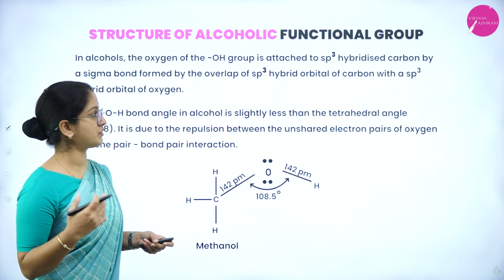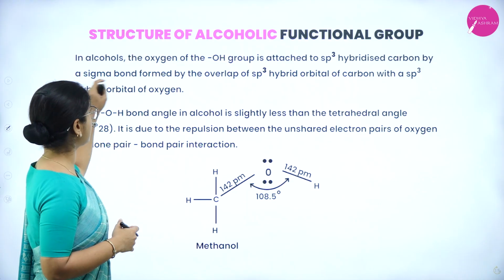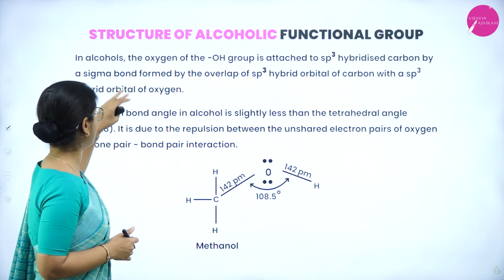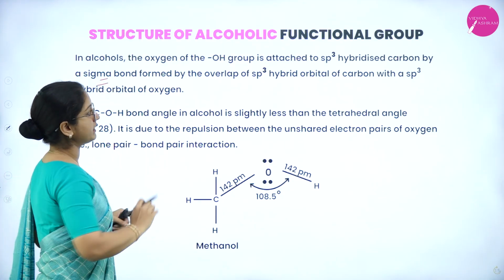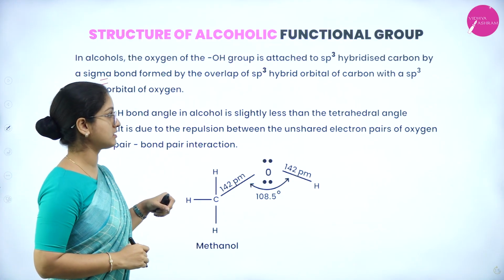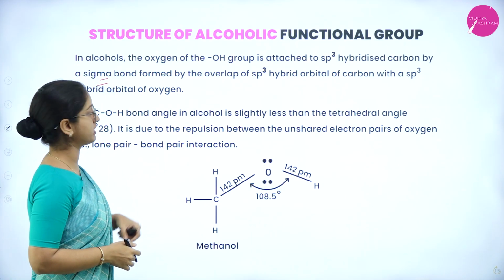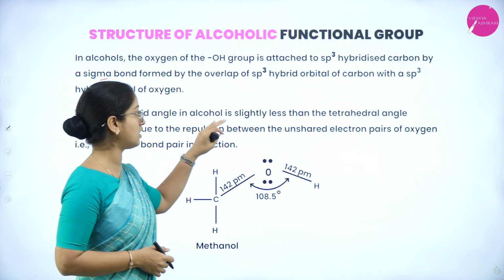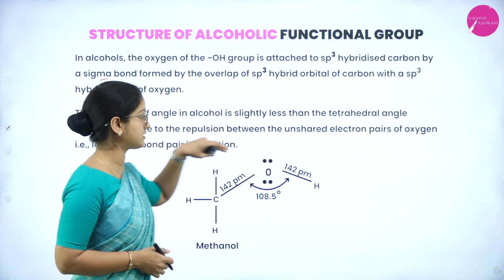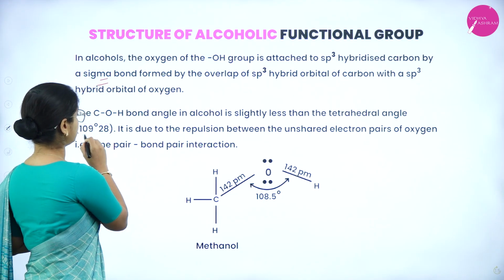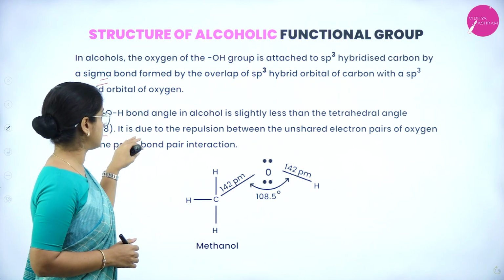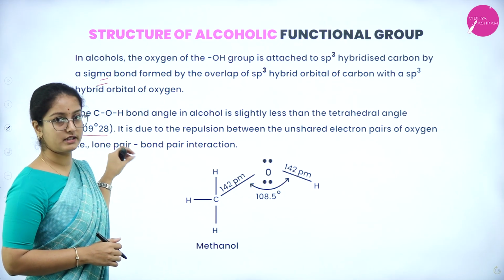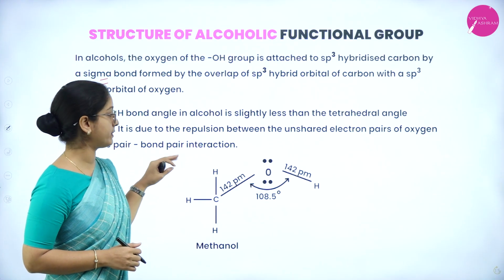So next is the structure of the alcoholic functional group. In alcohols, the oxygen of the OH group is attached to an sp3 hybridized carbon by a sigma bond formed by the overlap of an sp3 hybrid orbital of carbon with an sp3 hybrid orbital of the oxygen atom. So the C-O-H bond angle in alcohol is slightly less than the tetrahedral angle, that is 109 degrees 28 minutes. It is due to the repulsion between the unshared electron pairs of oxygen, or that can also be called lone pair-bond pair interaction.